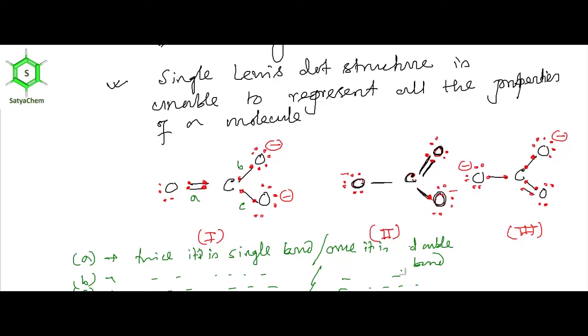So the negative charge is actually dispersed over all three oxygen atoms, and that is very important. We can say that the negative charge is dispersed over all three oxygen atoms. Clear? So to represent this phenomenon, we need resonance, we need to study resonance. I think you have all understood why resonance structures are required, because when electrons are dispersed over the system, the molecular properties change.